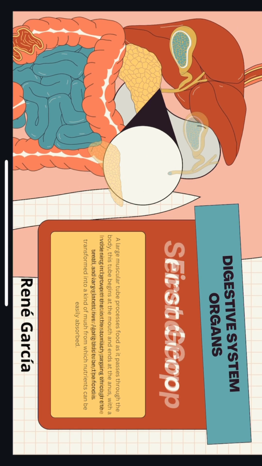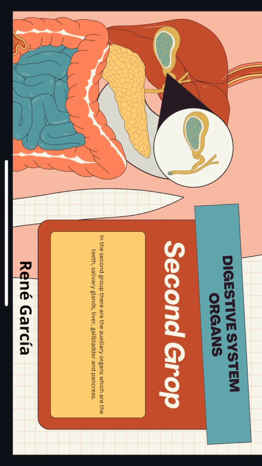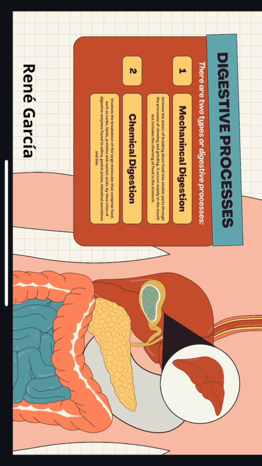Digestive system organs, second group. In the second group, there are the auxiliary organs, which are the teeth, salivary glands, liver, gallbladder, and pancreas. Digestive process: there are two types. First, mechanical digestion, which involves breaking down food into smaller parts through chewing and grinding. It occurs mainly in the mouth, but includes the churning of food in the stomach.